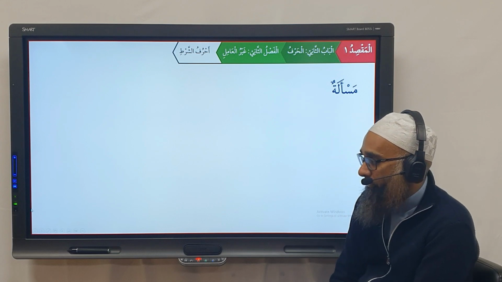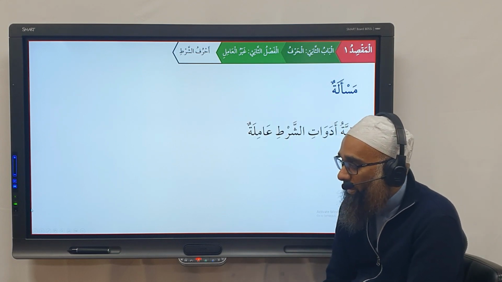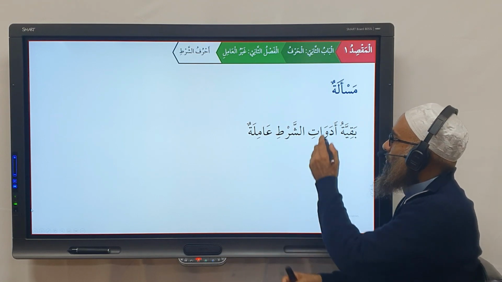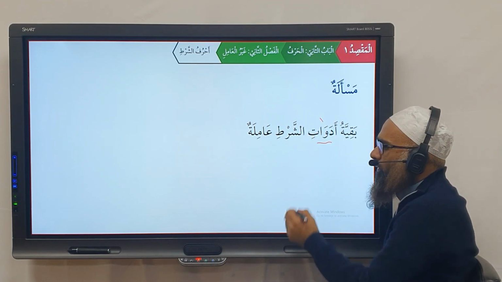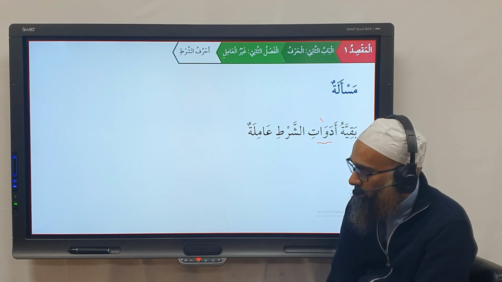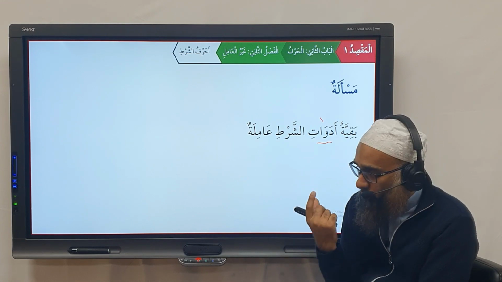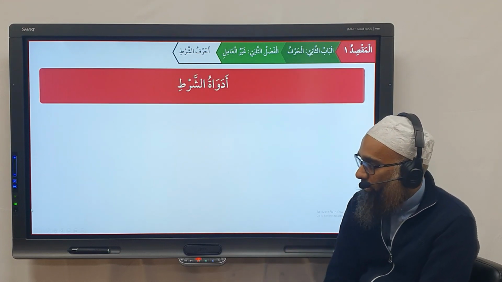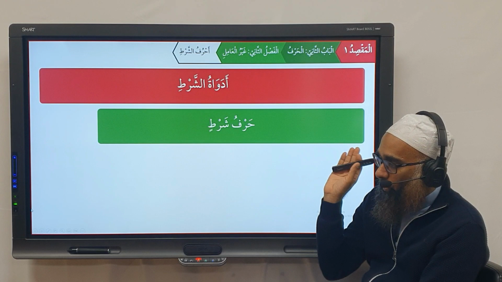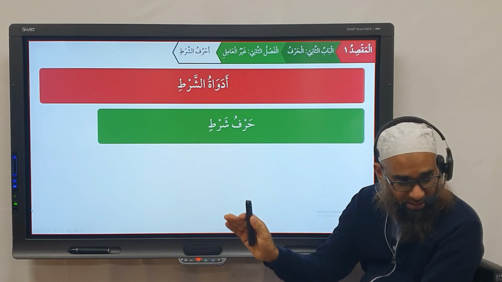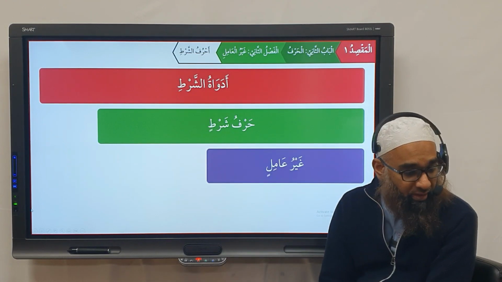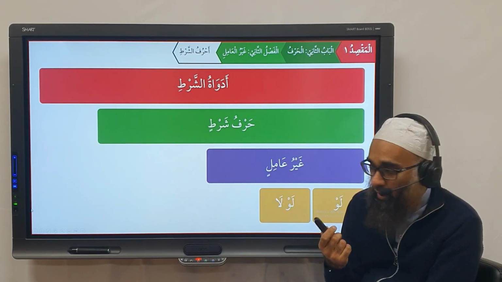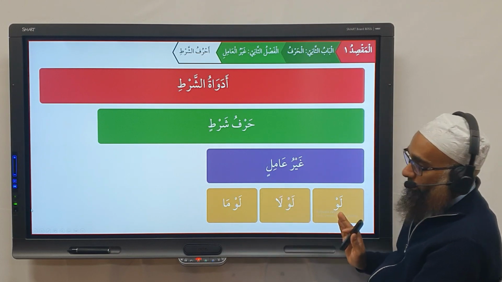The next masala we have here is baqiyatu adawati shart amila. So these adawatu shart, these tools of shart, we use adat instead of harf and fa'al and ism. So the other tools of shart are the amil. What are they? They are governor. Okay. So now we have adawatu shart, we have harfu shart and ismu shart. From the harfu shart we have ghayr amil. Which huruf shart are ghayr amil? Law, lawla and loma. These three are ghayr amil.